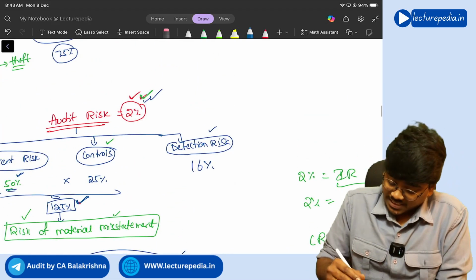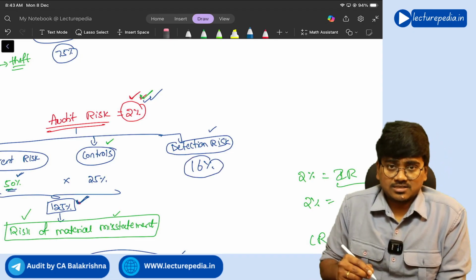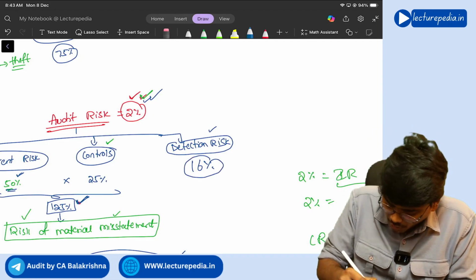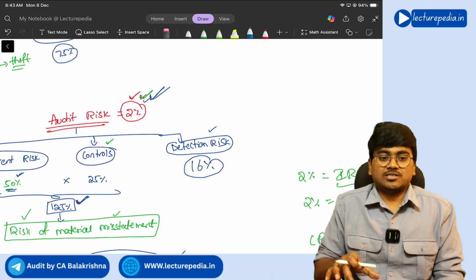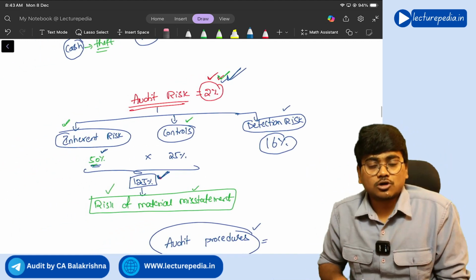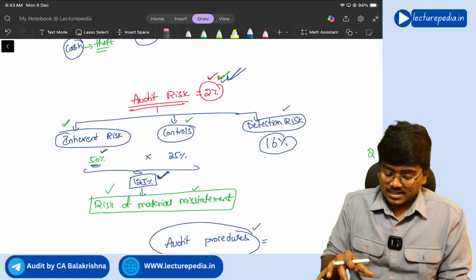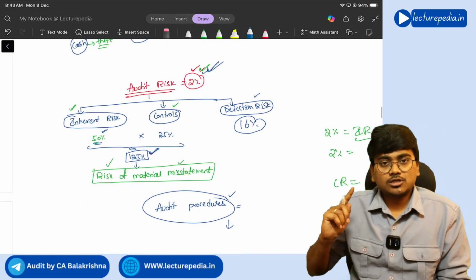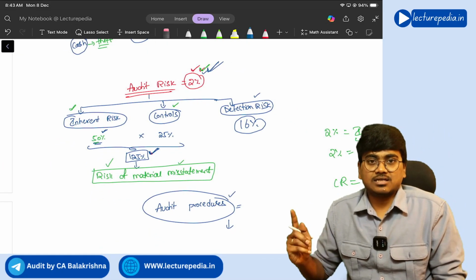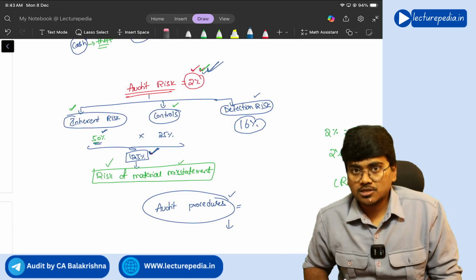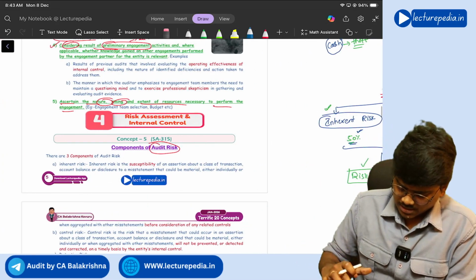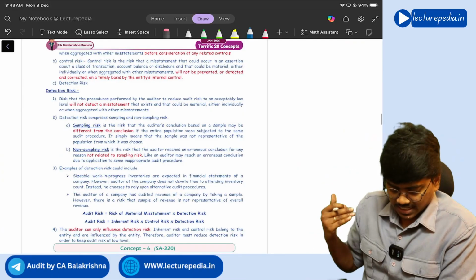So if detection risk is 16%, then his audit risk reduces to 2%. Understood the concept? So this is the concept of audit risk, and this is how different components of audit risk will work. Understood? Yes. So the same thing you can find here as an explanation.